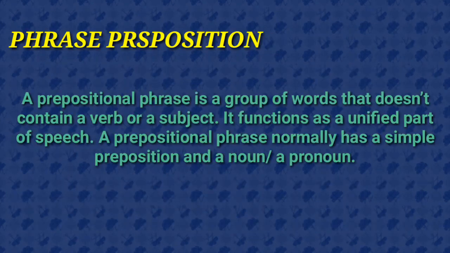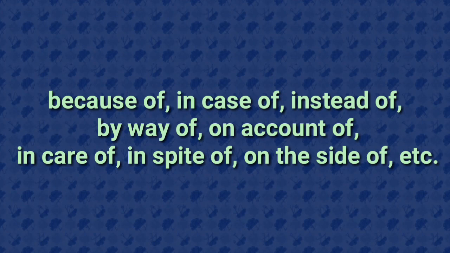Fifth one, phrase preposition. A prepositional phrase is a group of words that doesn't contain a verb or a subject. It functions as a unified part of speech. A prepositional phrase normally has a simple preposition and a noun or a pronoun. For example, because of, in case of, instead of, by way of, on account of, in care of, in spite of, on the side of, etc.